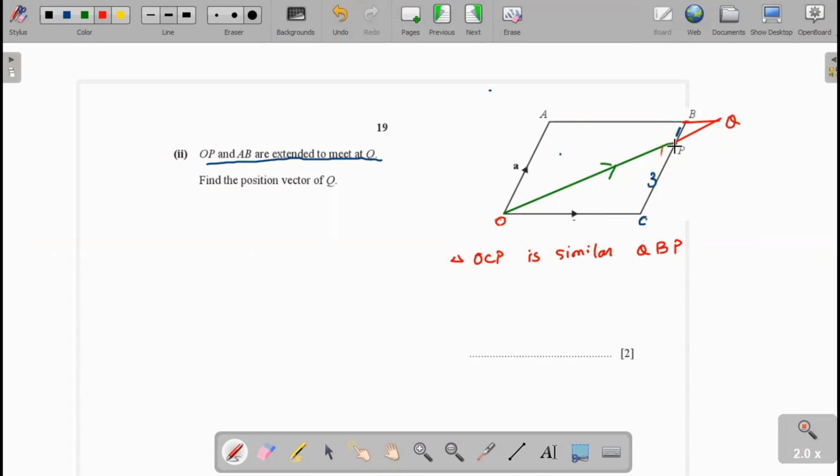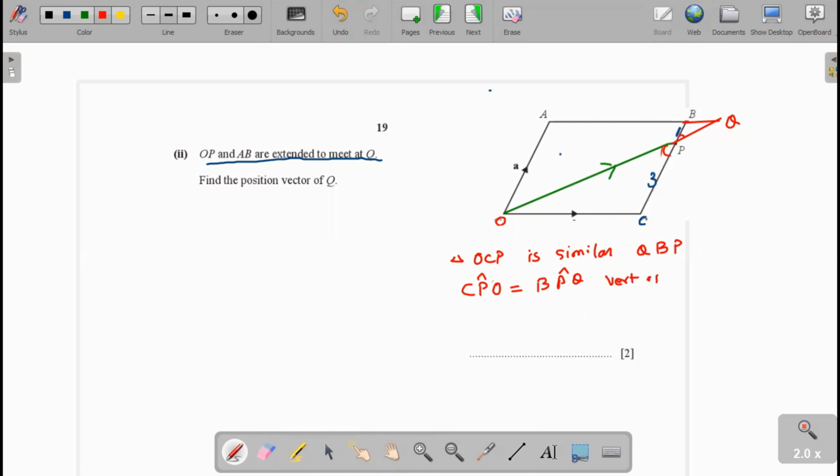Now you see here in triangle CPO, the angle CPO is equal to the angle BPQ. The reason is these are vertical opposite angles.